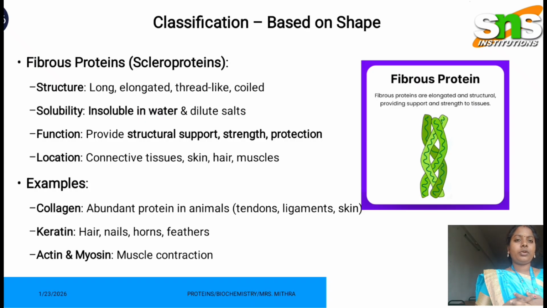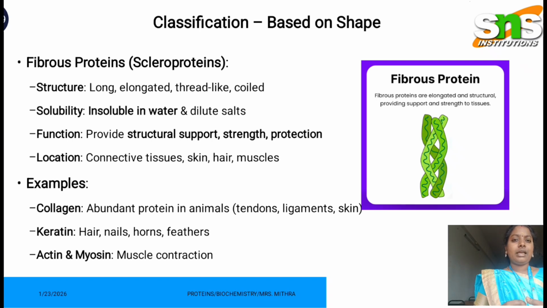Coming to the protein classification based on shape, the first one is fibrous protein. This fibrous protein is also called scleroprotein. You could see the structure clearly. It is in the form of long, elongated, thread-like and coiled. So fibrous protein appears in the form of a thread-like or coiled or spiral structure, linked with one another. It is mainly insoluble in water, and it provides structural support, strength and protection.